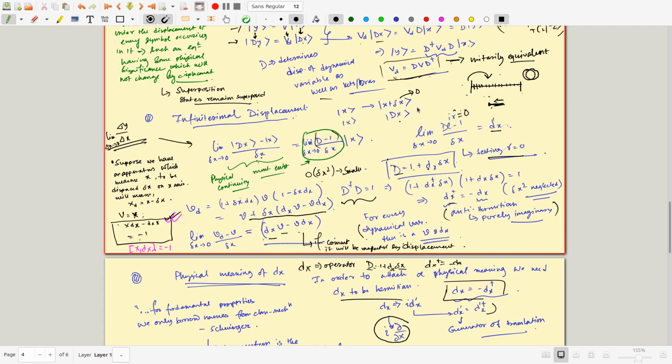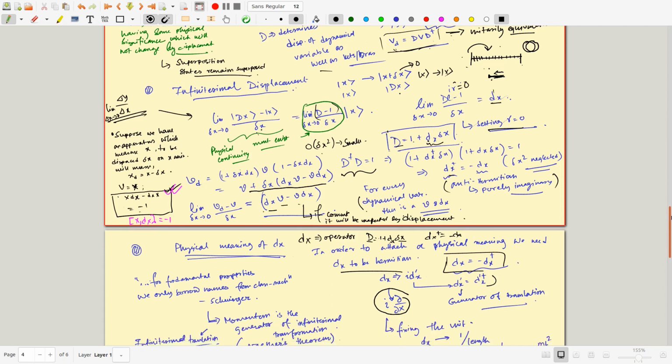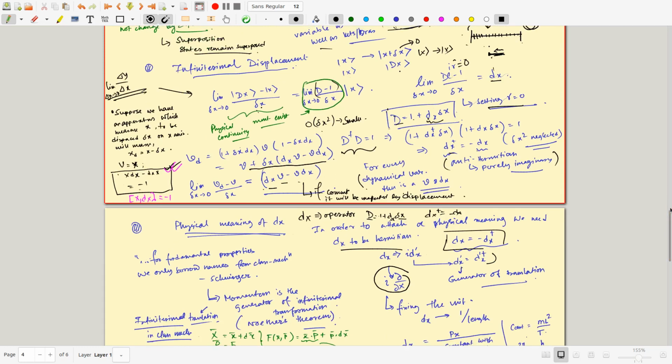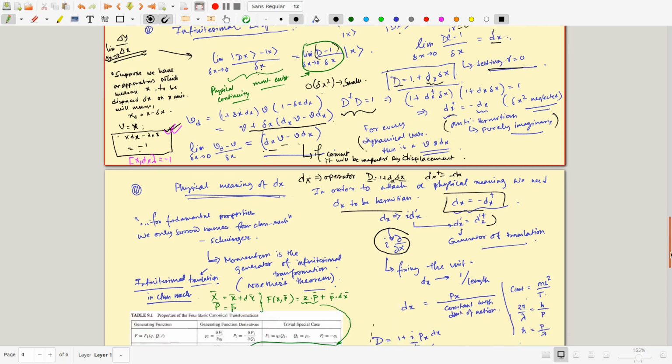So that takes the state x to x because their del x is 0. But if the del x is anything non-zero, then this infinitesimal thing tells you it is 1 plus something else, and this small something else, this operator, is called the generator of that translation. Even by the use of the English word generator, you can think it generates translation, because if this were 0, there would have been no translation, the d would have been 0. So that's why it is the generator of translation.